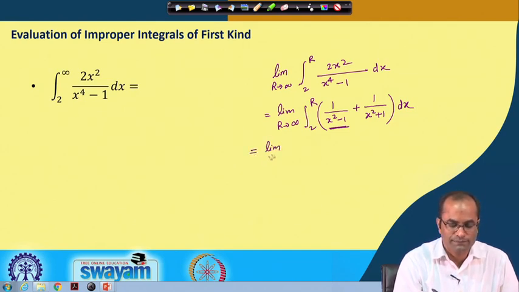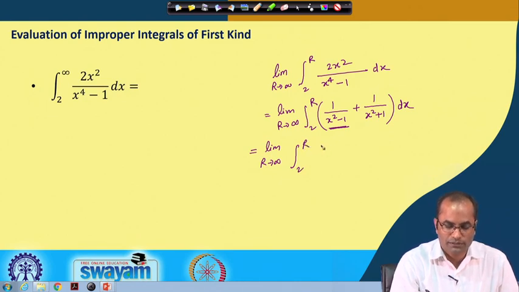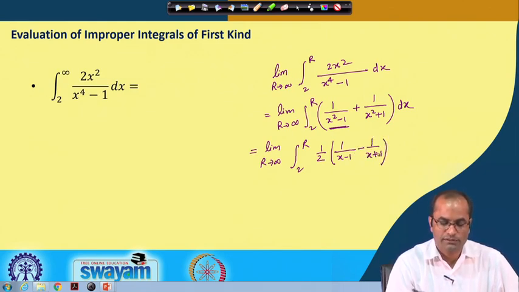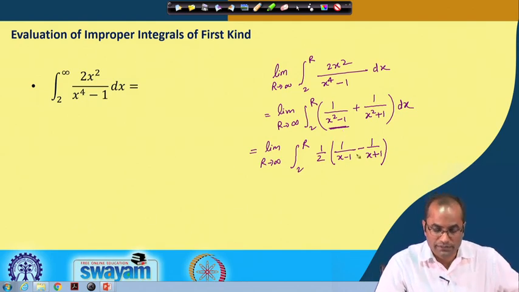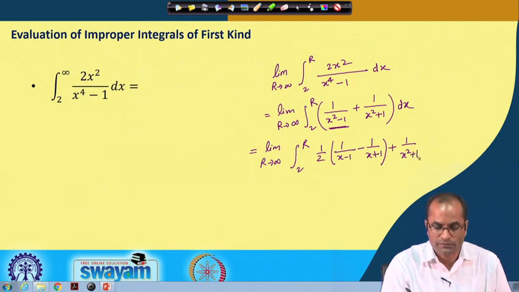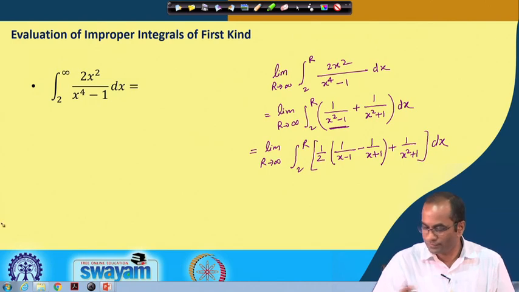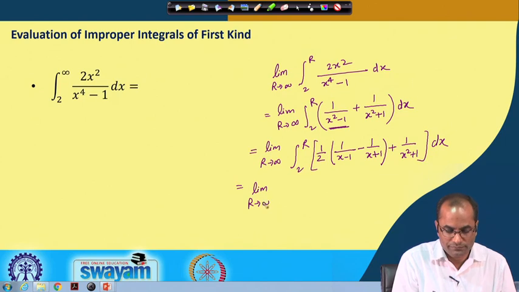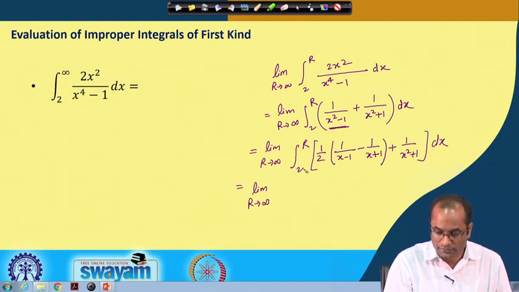So, we have the limit r to infinity, the integral from 2 to r, and this will be 1 by 2, times 1 over x minus 1 minus 1 over x plus 1. So, this is the partial fraction of 1 over x^2 minus 1, and then we have plus 1 over x^2 plus 1, and everything over dx. So, here we have the limit r to infinity, and the integral from 2 to r.